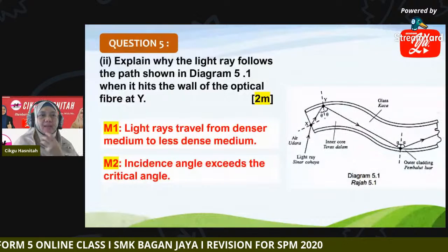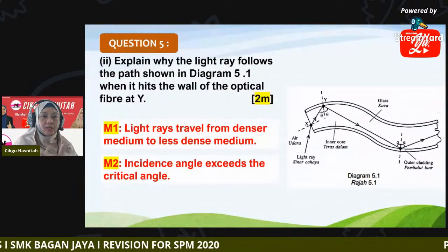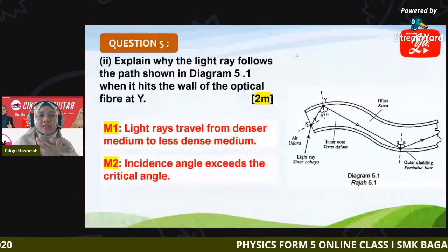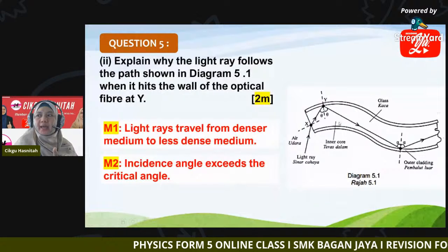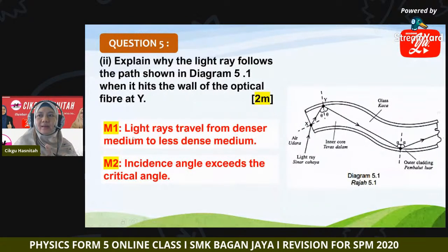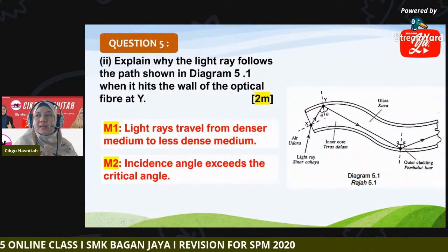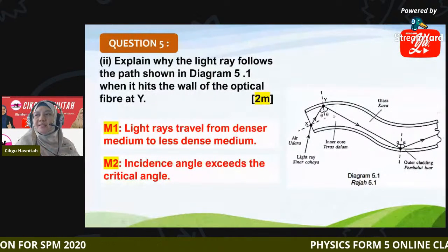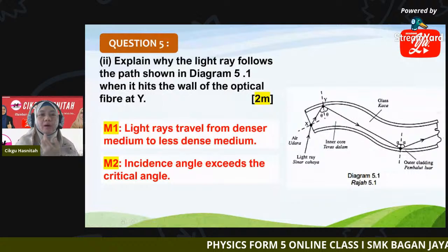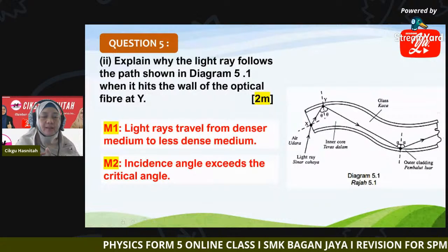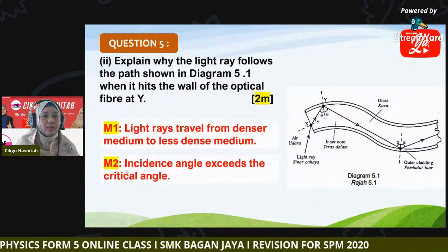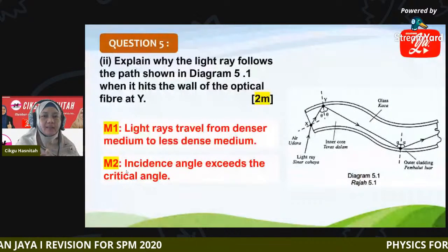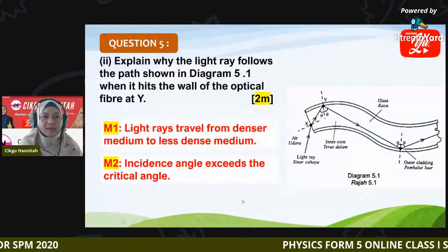We know that at Y, total internal reflection occurs. So this question asks you why total internal reflection occurs at point Y. So this is the reason. Number one, the light ray travels from a denser medium, the inner core, to a less dense medium, the outer cladding. Second, for total internal reflection to occur, always remember that the incident angle must be greater than the critical angle. All right.